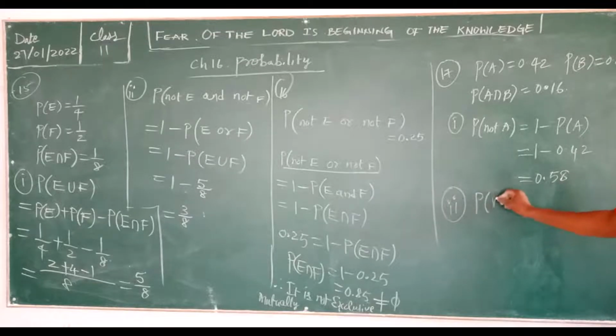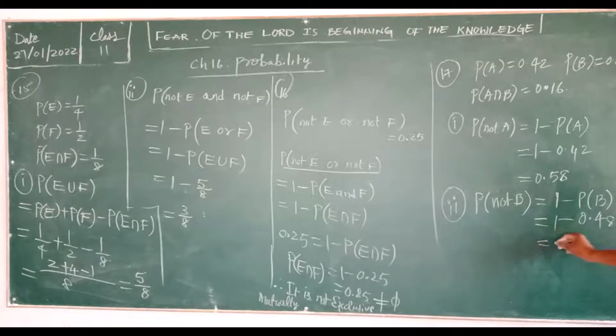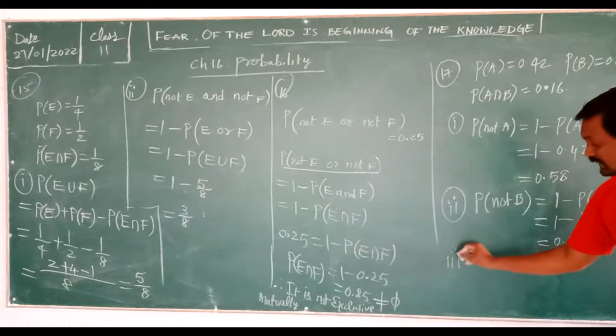Now P of not B. You need to find P of not B. Not B means again 1 minus P of B, that is 1 minus 0.48. So you get 0.52. Next, the third one, what I need to find.